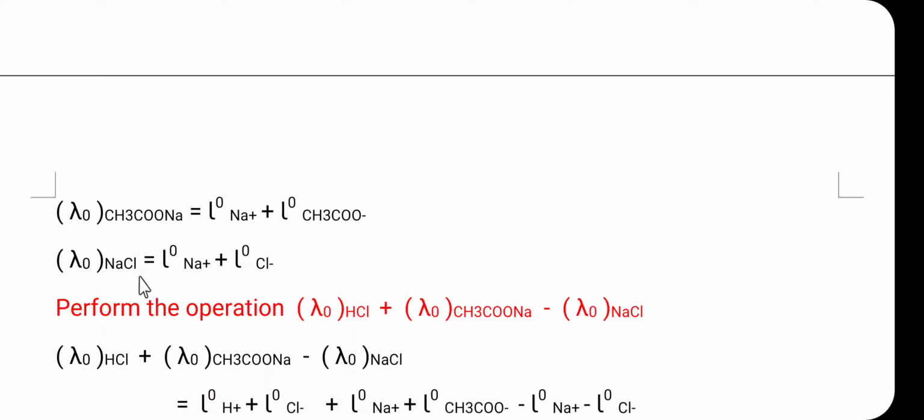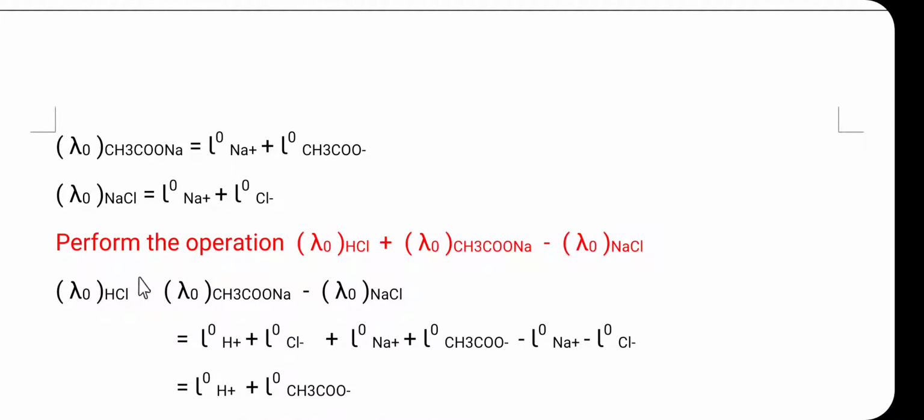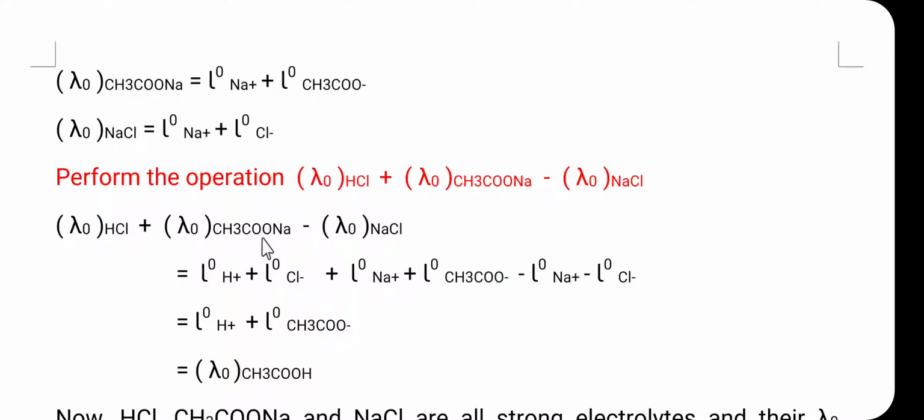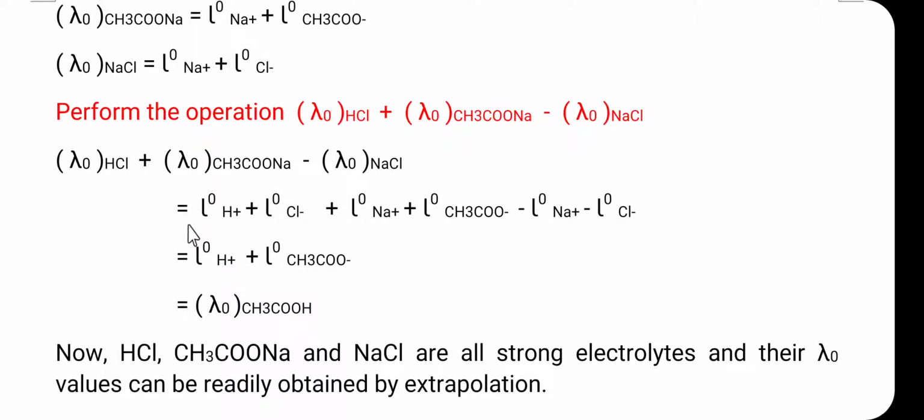Here we have to perform a certain operation, and what is that operation? That operation is lambda 0 for HCl plus lambda 0 for sodium acetate minus lambda 0 for NaCl. We have the equations for the lambda 0 of HCl, sodium acetate, and NaCl, so let us substitute all these equations here. It is equal to the equivalent ionic conductance for the H plus ion plus the equivalent ionic conductance for the Cl minus ion.